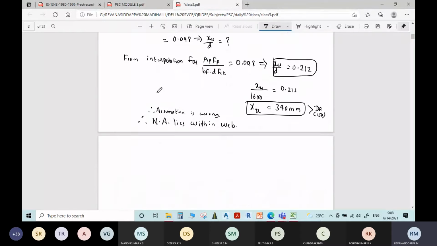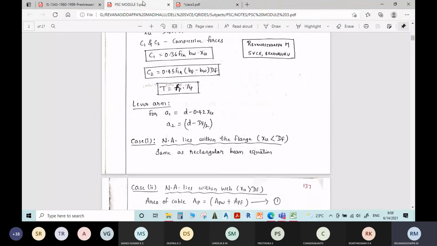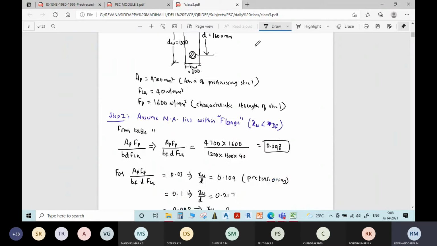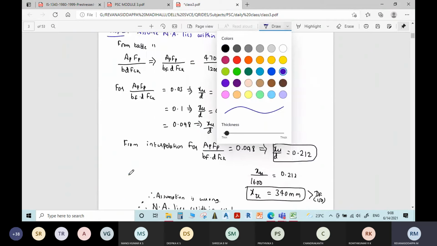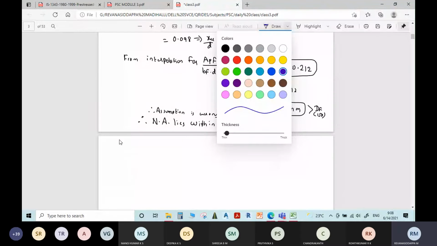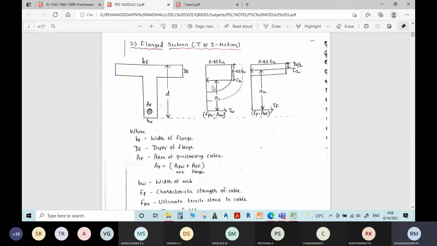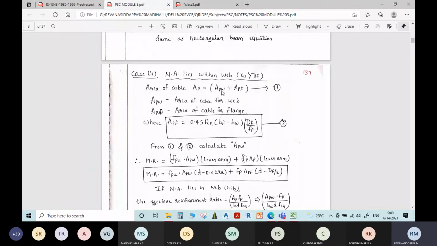Now what will we do? For the second case, you write below: step 1. Step 2 is: find this first. You write this formula first. AP is equal to APW plus APF. Okay, write this formula.